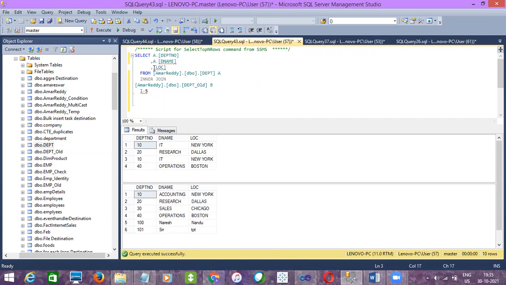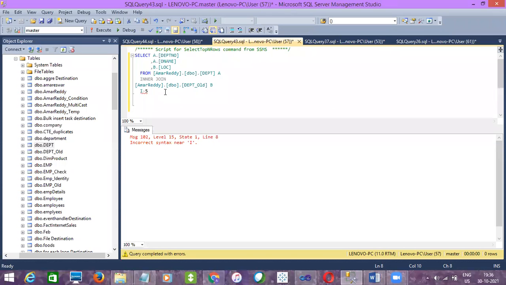For inner it will be 4. For left it will be nothing, I think. Left will be 4, sir. Four only. How about right? Can you show that?